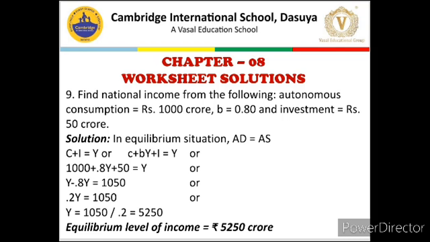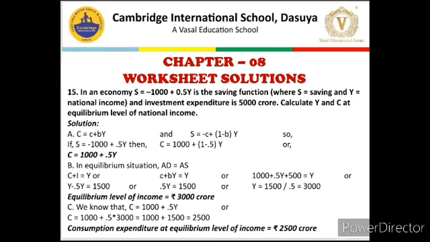So the basic thing is that after putting the values, the most crucial step is balancing both sides. We will take Y on one side and numbers on another side, and this will be the methodology, or this is the way to go forward in most of the numericals in which the equilibrium level of Y, C or S is asked by the evaluator.